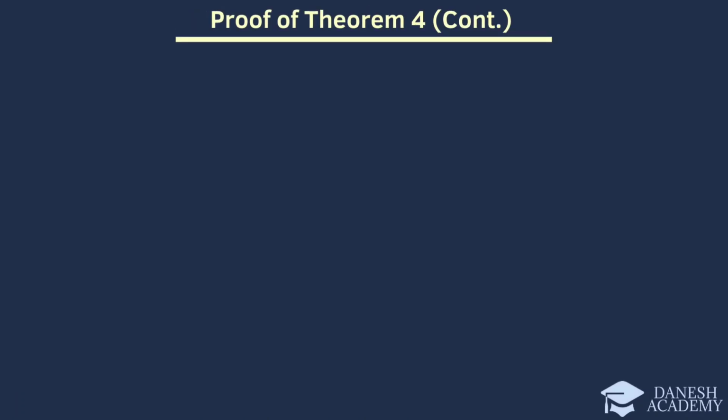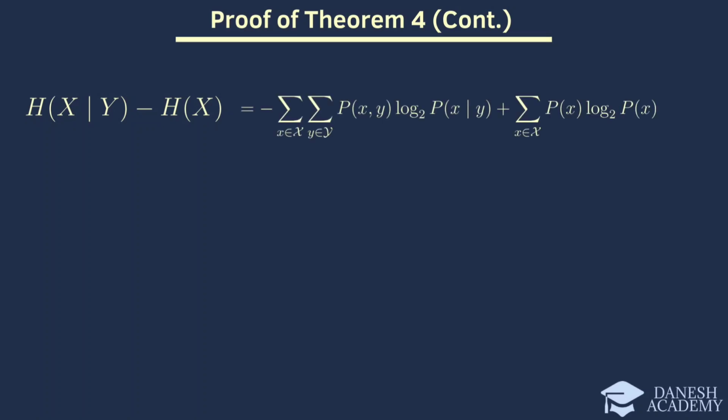Now, let's delve deeper into the proof of Theorem 4. We'll start by expressing the difference between the conditional entropy and the entropy. This can be further simplified by recognizing the definitions and properties of joint and conditional probabilities. Next, we rearrange the terms and factor in the sums.